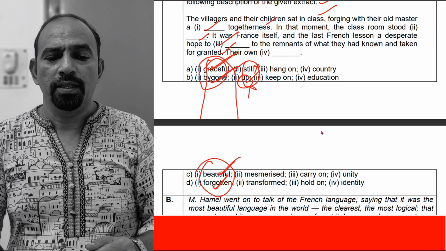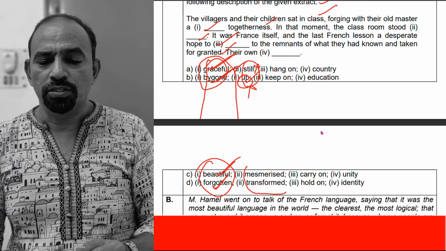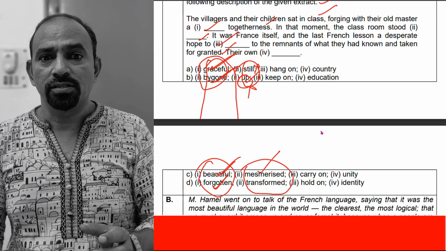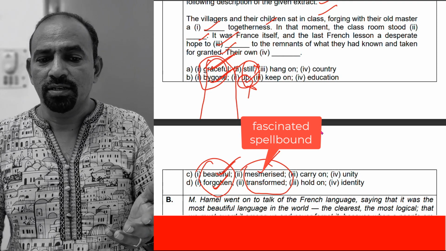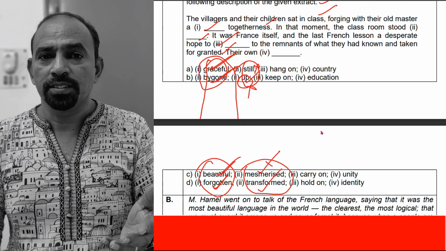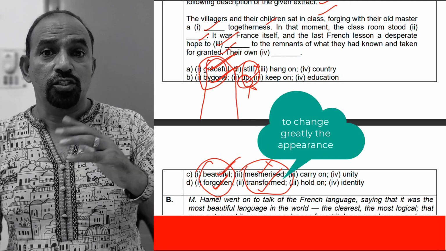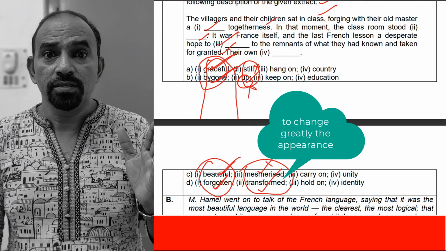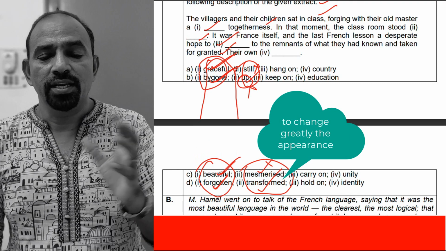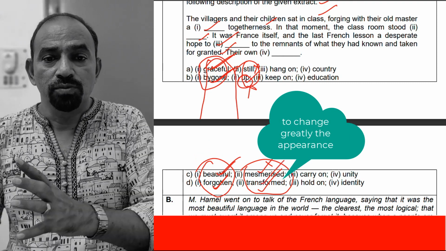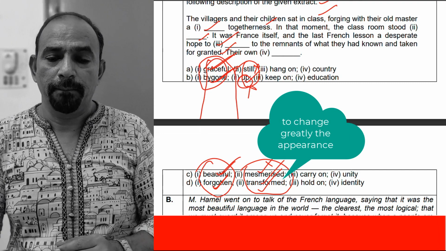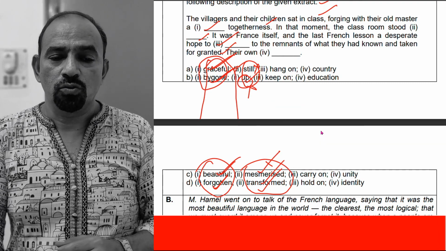No. Let us check the next 2 options. Mesmerized. Are they mesmerized? Not. Transformed. Yes, they transformed. Transformed means changed greatly in appearance. The class stood transformed. Now let us check the other options also.